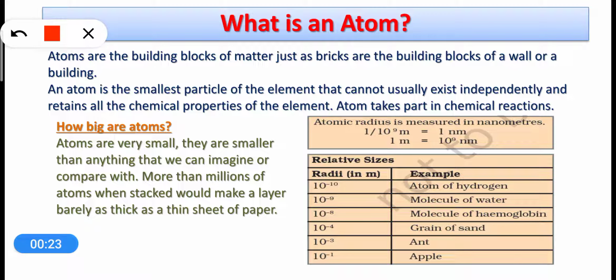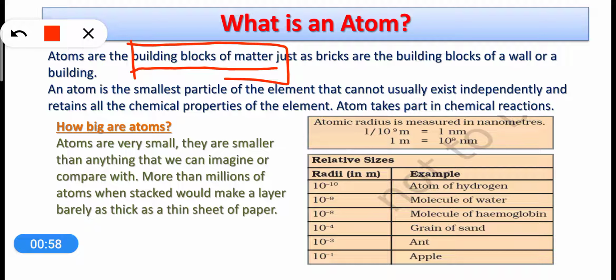So dear students, we have already discussed that matter is made up of very tiny particles. We discussed in this chapter that Rishi Kanad told that when we keep on breaking padarth, we will reach one smallest particle that will be called Parmanu or atom. That cannot be further divided. We already have some idea that the smallest particle of a matter is called an atom, and atoms are the building blocks of matter.